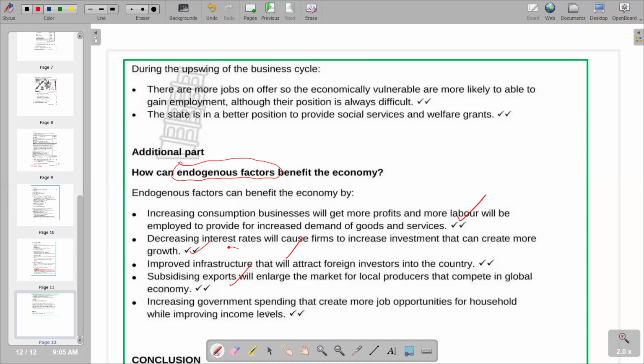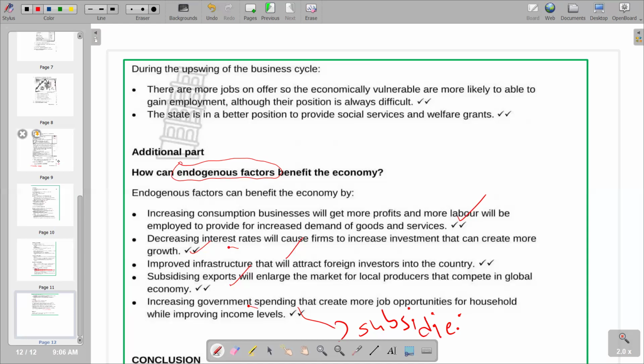Then we go to the last point, increasing government spending to create more job opportunities for households, which can come in the form of subsidies. So if we increase our subsidies, we are increasing the funding given to firms that are facing high costs of production so that they face less cost of production. In that case, we make those firms expand their production capacities, and then they create more job opportunities. So this is the last point that we have. Remember, government spending is part of our fiscal policy, one of the instruments under fiscal policy, which is controlled by the government. So basically, this is what we have on the additional part.